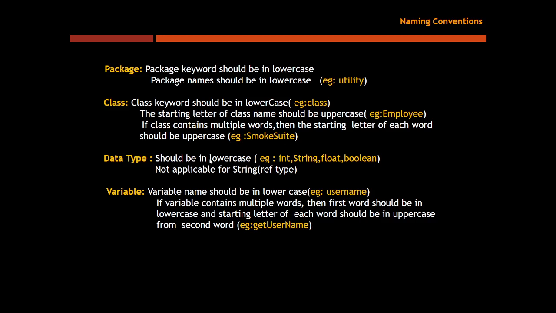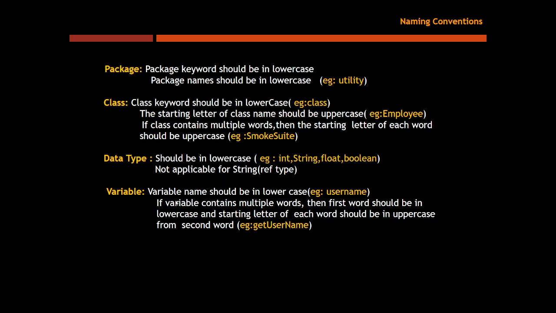Coming to data types, we will see what are the different data types available in Java: integer, string, float, boolean, class, array. Different data types are there. We need to specify the types in lowercase, other than String, because String is actually a reference data type. We have primitive data types and reference data types. For reference data types, we need to specify in uppercase, but for primitive data types, we need to specify in lowercase.